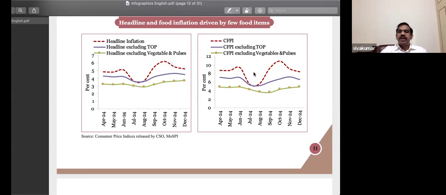And to understand better, look at the right hand side of the picture. Here CFPI stands for, my friends, Consumer Food Price Index. Because as I said, the price of food grains in India is highly volatile. That being the reason, along with the Consumer Price Index, we also track an index that tracks the change in price of the food basket. And that is what CFPI stands for, Consumer Food Price Index. And look at even that, if you remove tomato, onion, vegetables, then you could notice it has become stable. Got it?